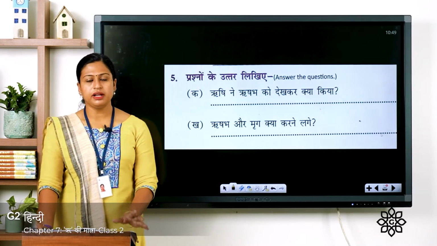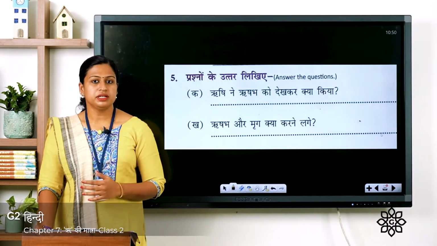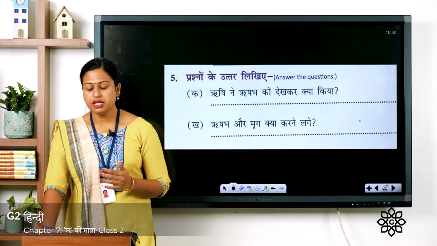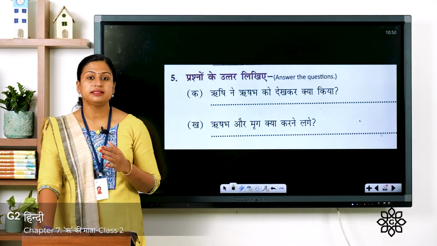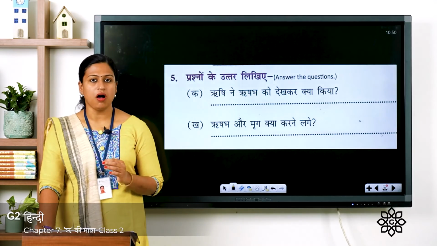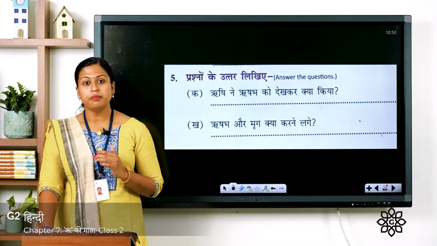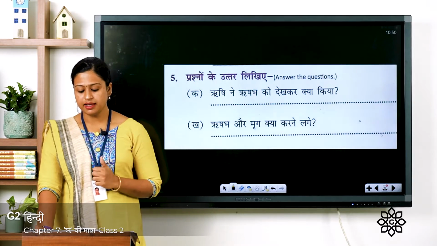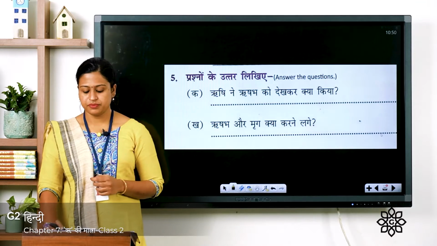Now first I'll read out the questions. Listen to it very carefully. The first question is का. ऋषि ने ऋषभ को देखकर क्या किया? So what did the saint do after seeing the ox? Next question खा. ऋषभ और मृग क्या करने लगे? So what the ox and deer were doing?